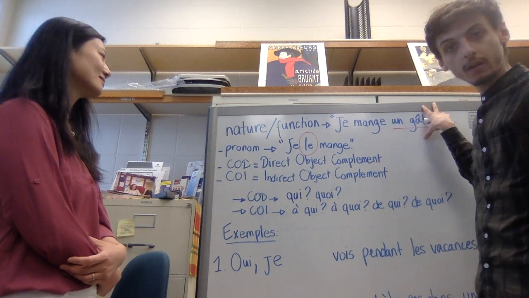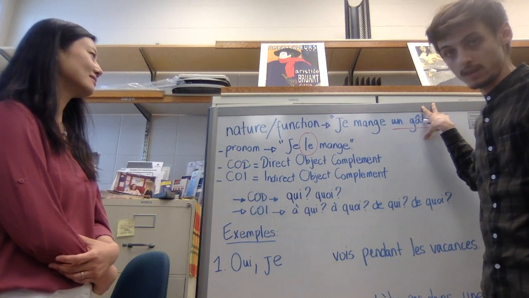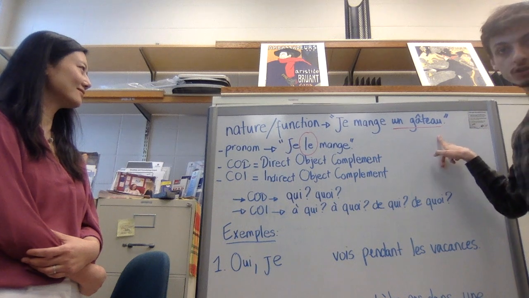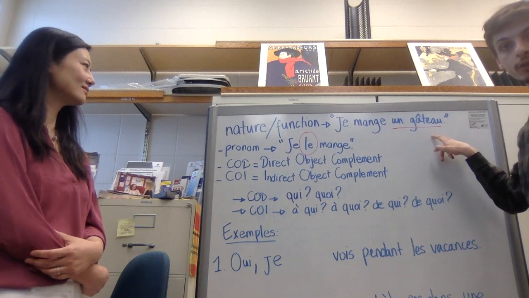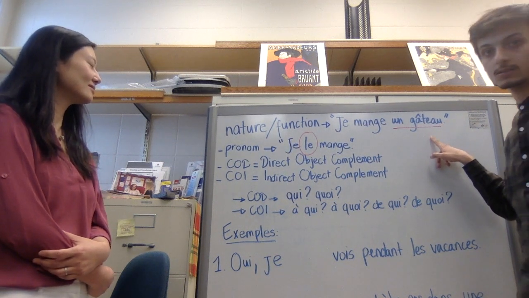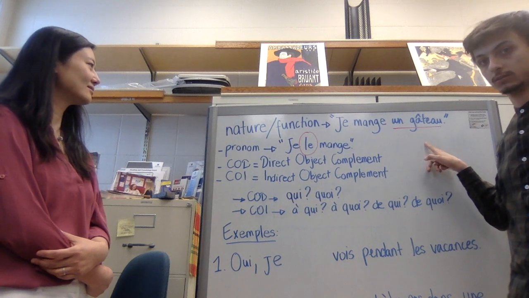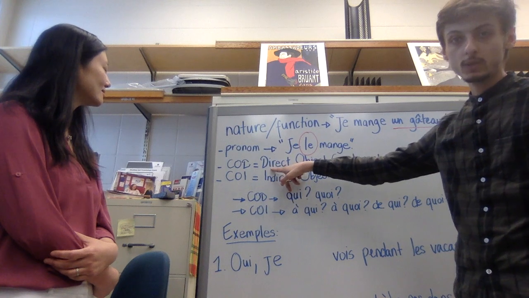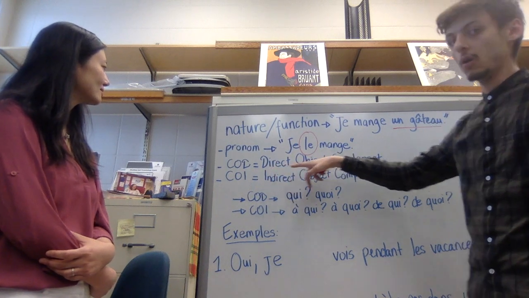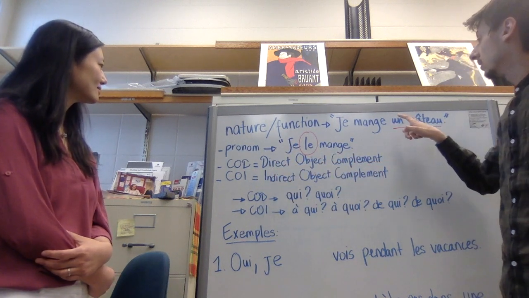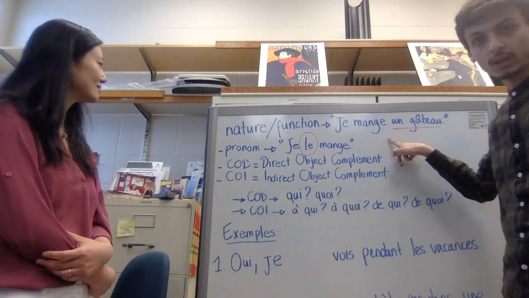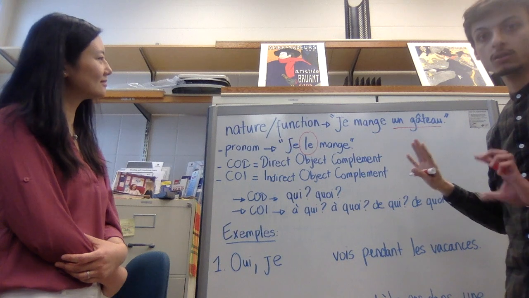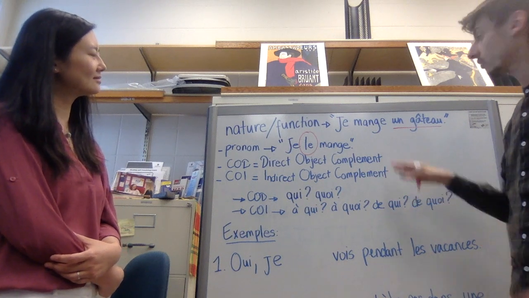If we take back our example, je mange un gâteau, we said that the function of the word gâteau in the sentence is an object. Now, why do we say direct? Because there's nothing between the verb and the object. No preposition, no word, nothing. So it's direct.